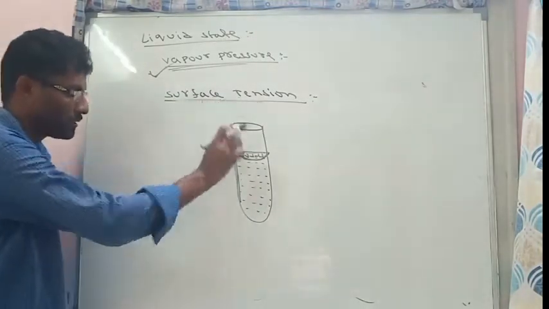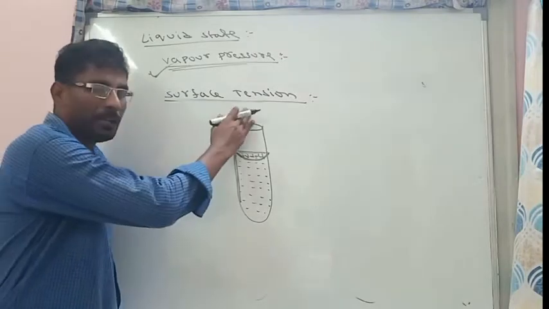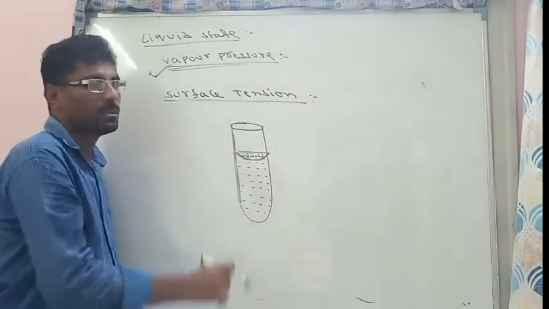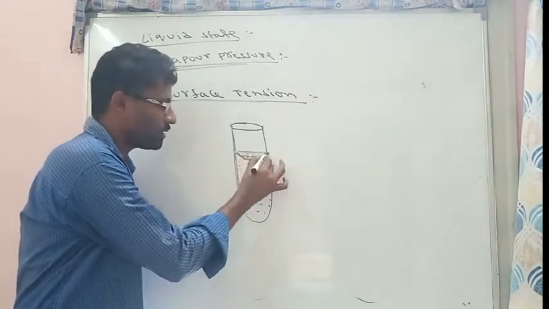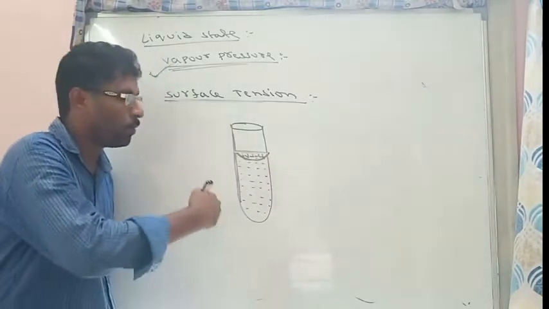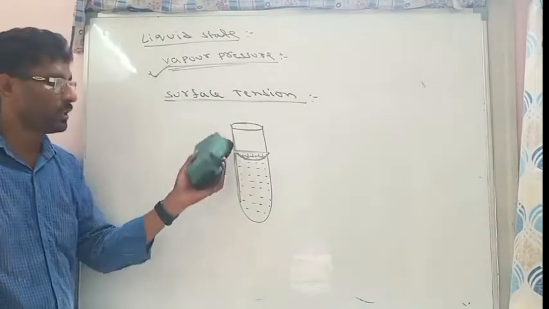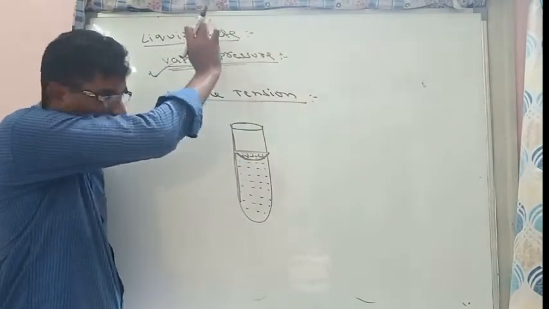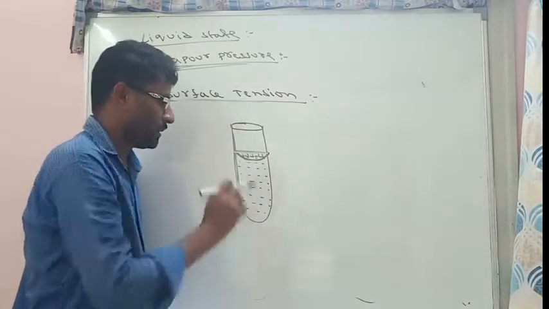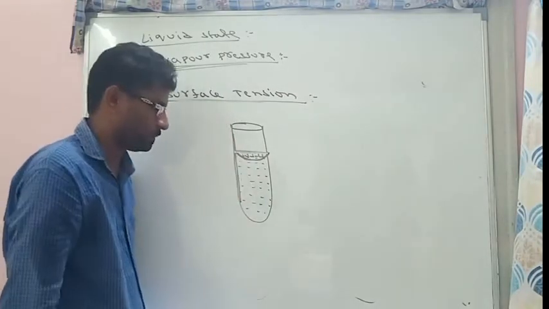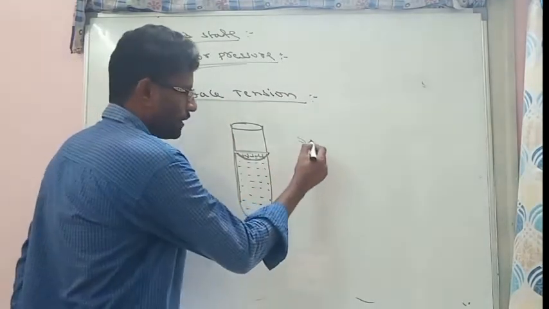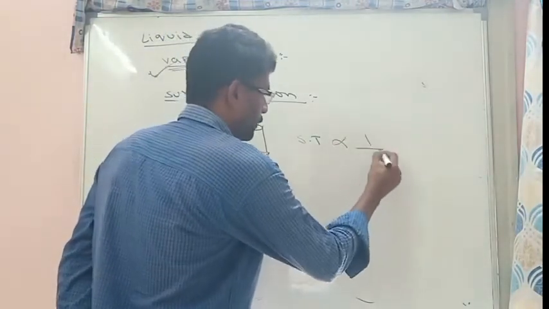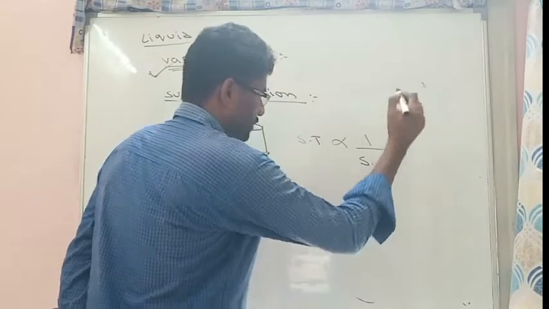The definition is: it is the force acting at a right angle per unit length. So this we are taking as a unit length, and per unit length, how much force is acting, that is called surface tension. So surface tension is nothing but pulling force. Now this surface tension is inversely proportional to surface area.